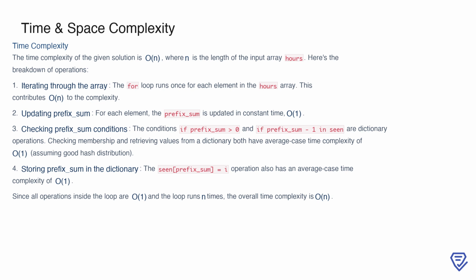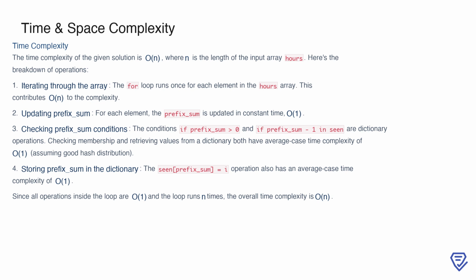These are dictionary operations, and under the assumption of a good hash distribution, both membership checks and value retrievals take average case O(1) time. Finally, we store the prefix_sum in the dictionary with the operation scene[prefix_sum] = i. This is another dictionary operation, also averaging O(1). Since the operations inside the loop are all O(1), and the loop itself runs n times, the overall time complexity is O(n).